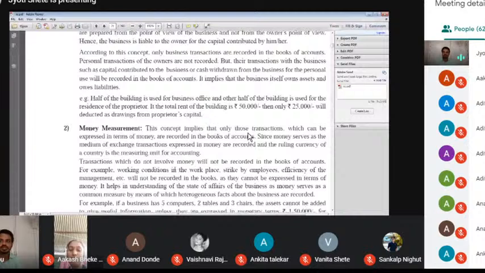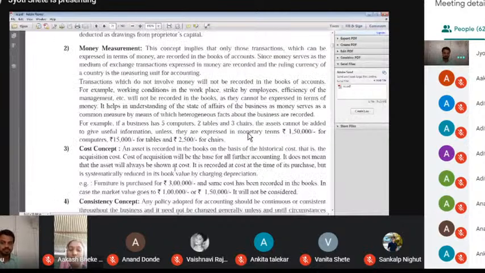Second point, money measurement. What is the meaning of money measurement? The concept implies that if any businessman purchases some assets, like two chairs and one table, the businessman does not enter only one table and two chairs. The businessman enters the value of that asset.